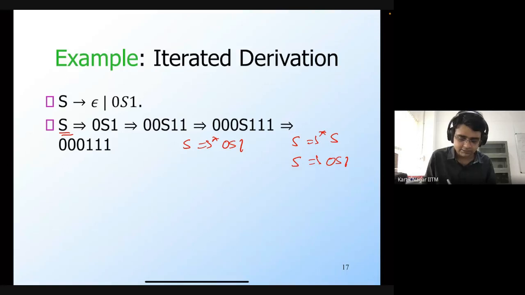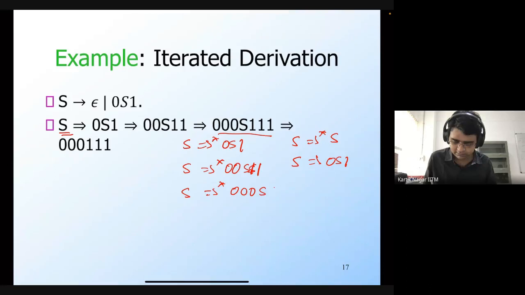And since from 0S1 I can get 00S11, that means that S can also derive 00S11. And then since from 00S11 I can derive this particular string, I can also say that S can derive 000S111. And finally, I can say that S can derive 000111.